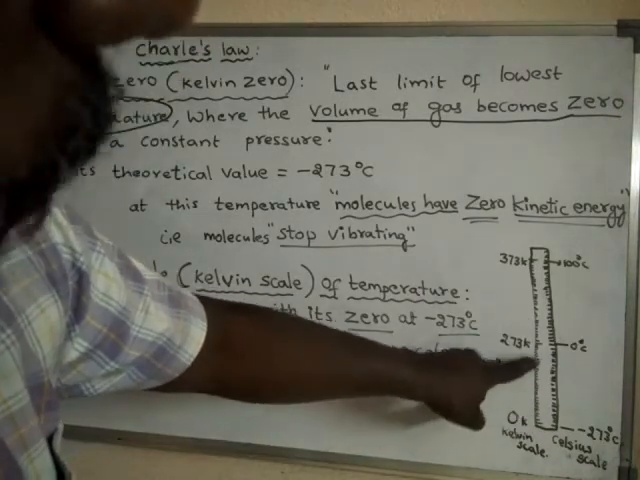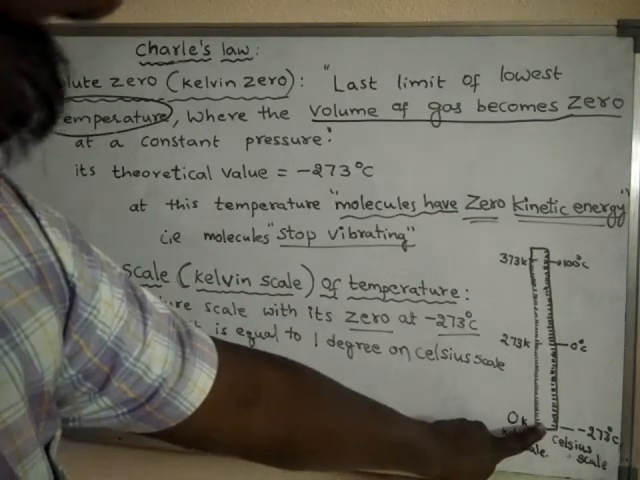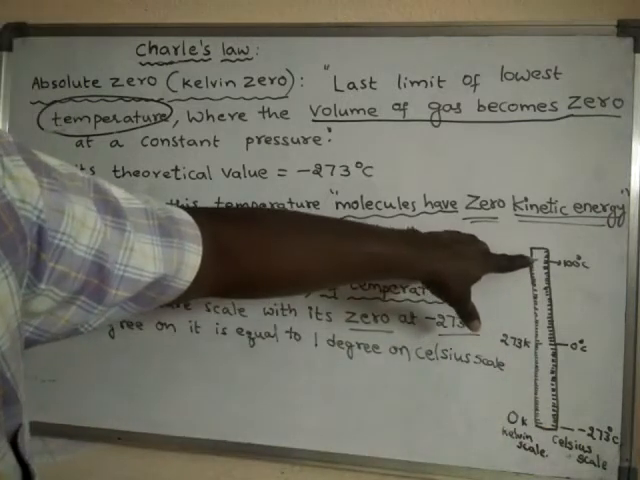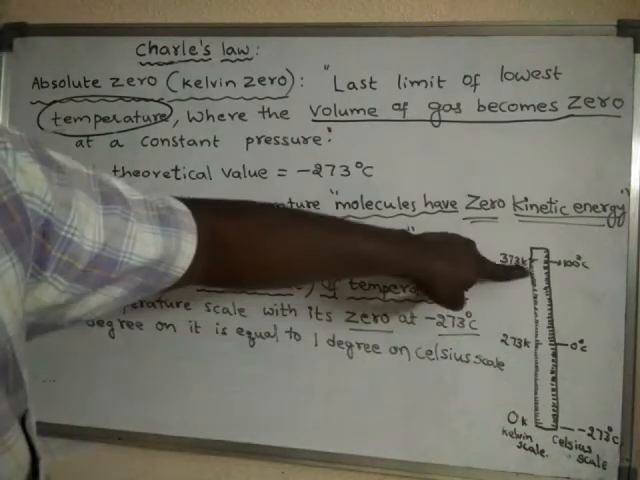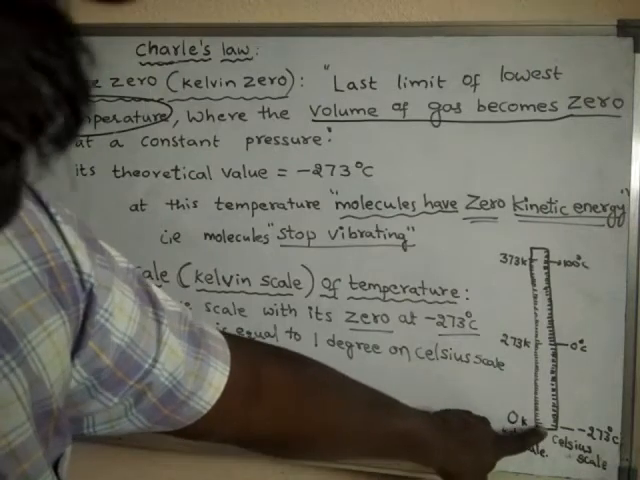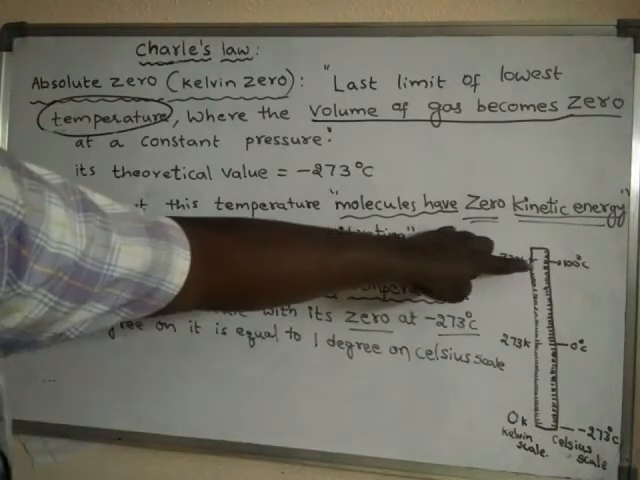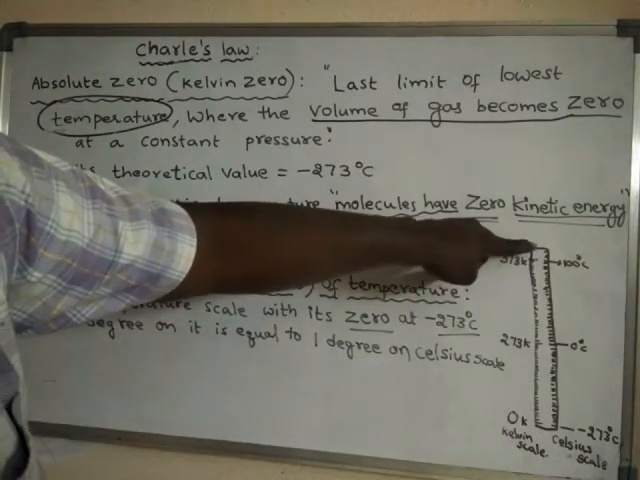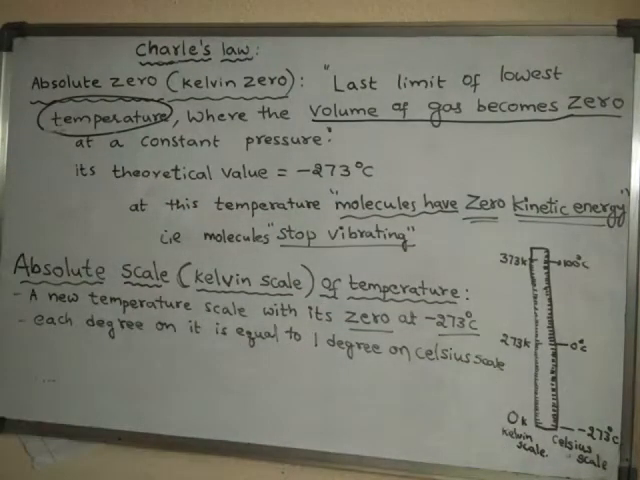As we move up, the temperature increases. So this is the last limit of the lowest temperature. Here, this is also a last limit but of the highest temperature. Now 0 Kelvin, or else Kelvin 0, is this temperature, not that one, because that is the last limit of highest temperature and this is the last limit of lowest temperature. So the last limit of lowest temperature is called Kelvin 0 or else absolute zero.